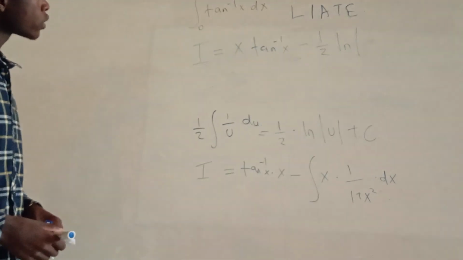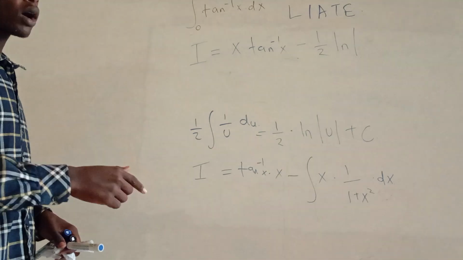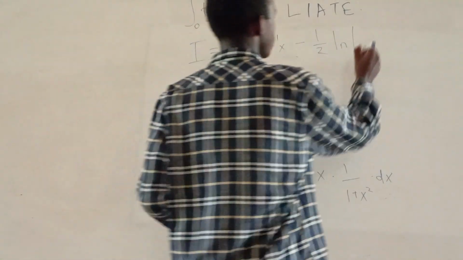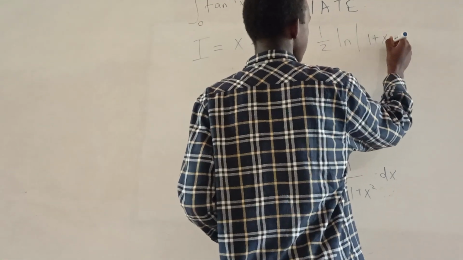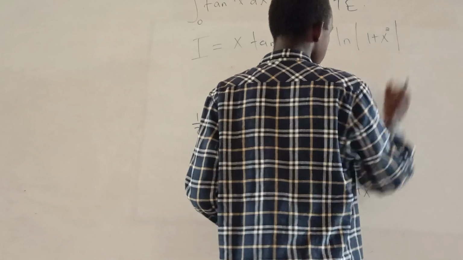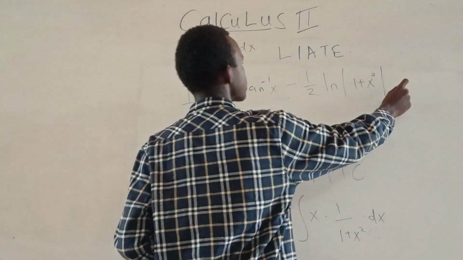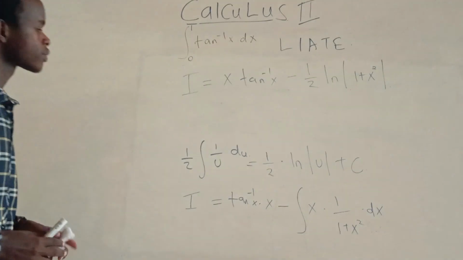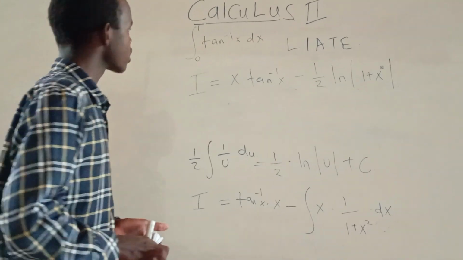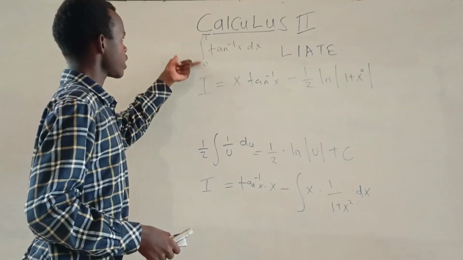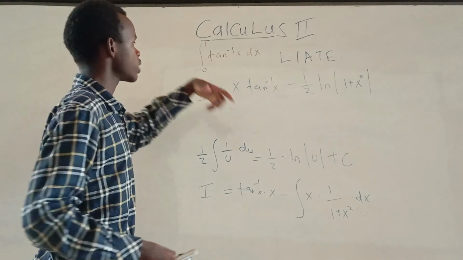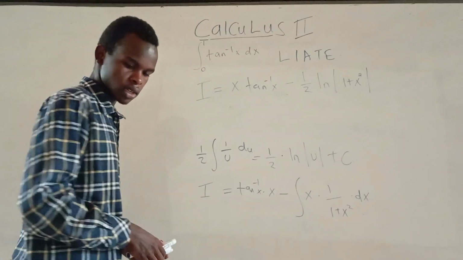What was our u? Our u was 1 plus x squared. But for now, in this case, we won't write plus c. Why? We had the bounds. So we have already integrated that, so we'll have to replace with the bounds.